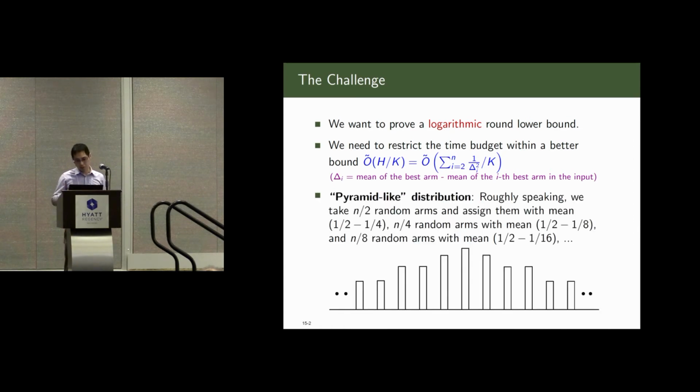Okay, and the distribution we use is different from the one spike distribution. We call it the pyramid-like distribution. Roughly speaking, we take half of the random arms and assign them mean 1/2 minus 1/4, then n over 4 random arms with mean 1/2 minus 1/8, and n over 8 random arms with mean 1/2 minus 1/16, and so on. Okay, it's like a pyramid.